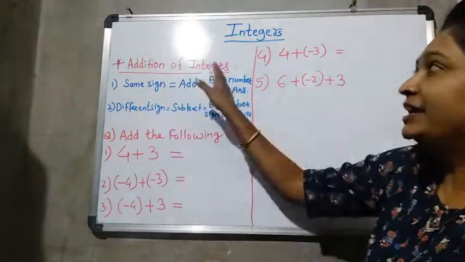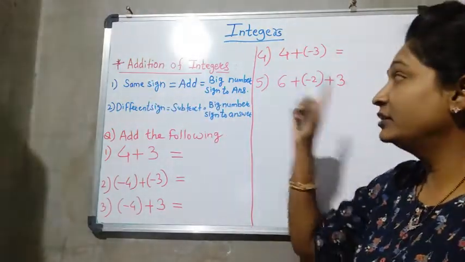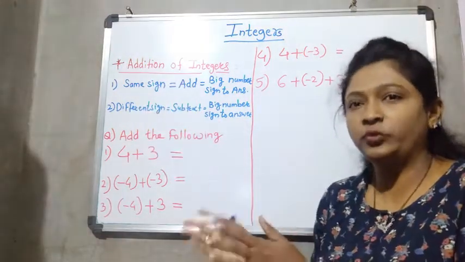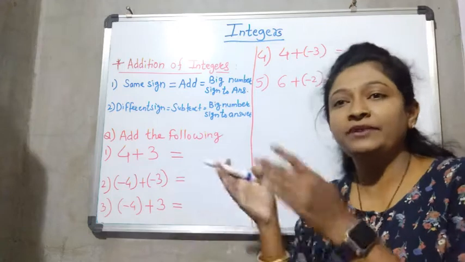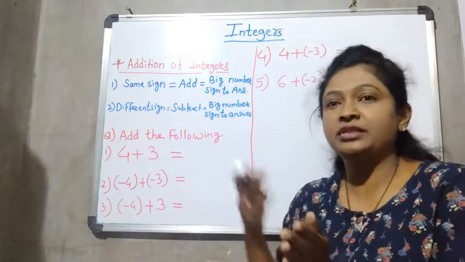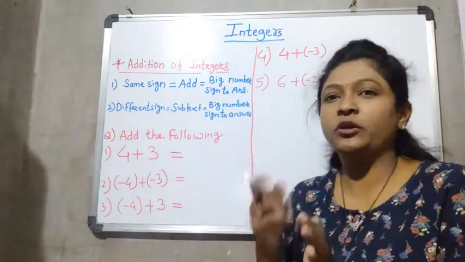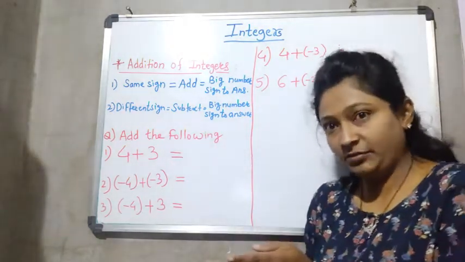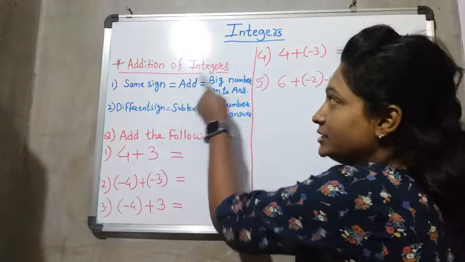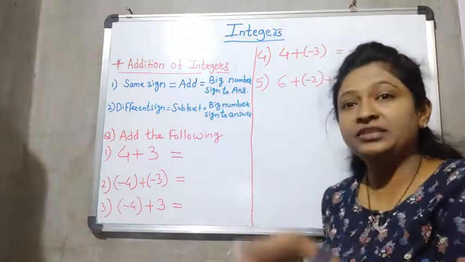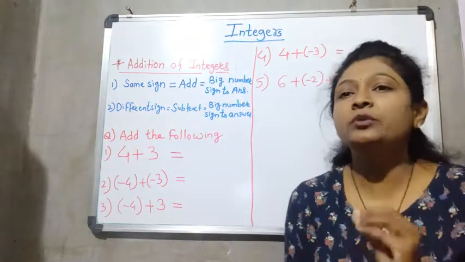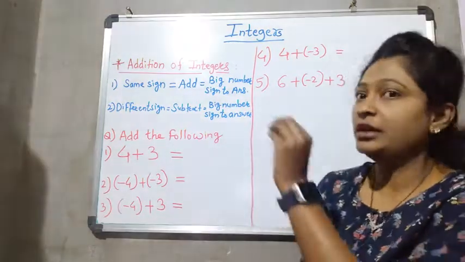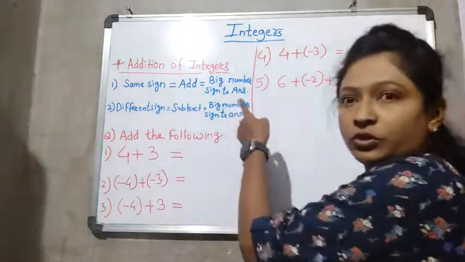While addition of integers, when same signs are there, same sign means what? Whenever we are adding two numbers, if both numbers have the same sign, that means both numbers are positive or both numbers are negative, at that time what we have to do? We have to add those numbers. And for the answer, we have to give the sign of the bigger number. Means from the two numbers, whichever is the bigger number, that number's sign we have to give to the answer.